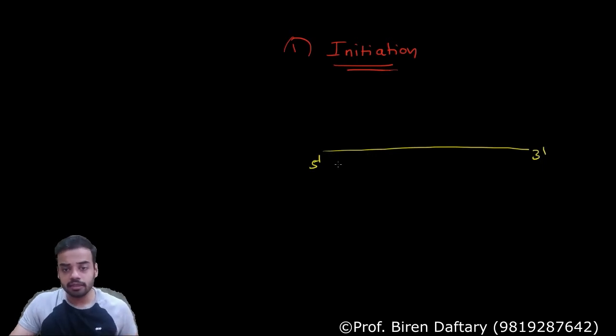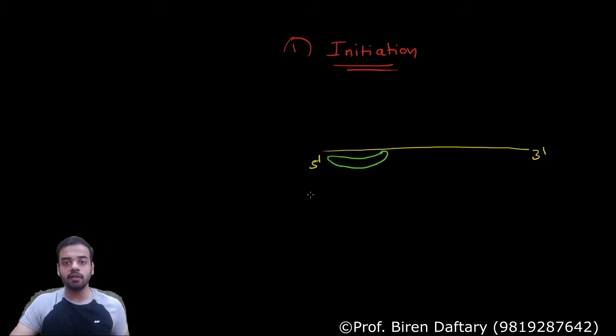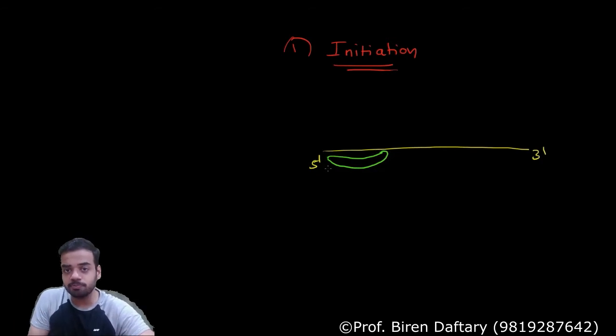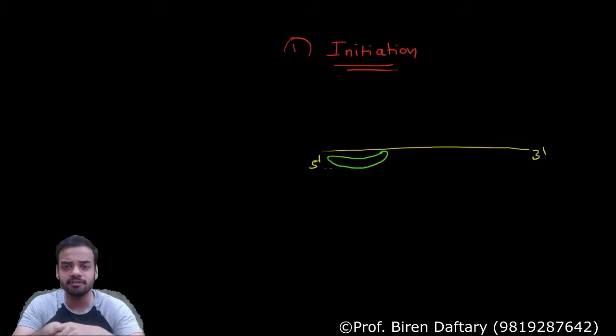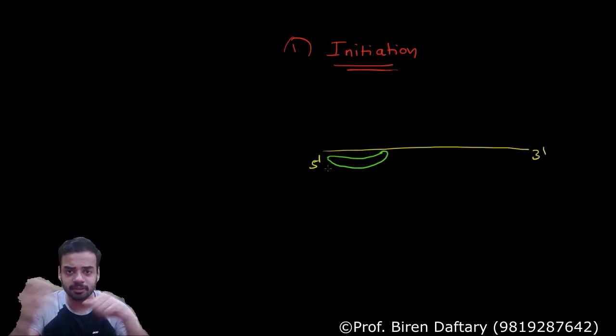Now suppose I attach this over here. The smaller subunit of the ribosome always attaches below the mRNA on the 5' end. Now how does the ribosome know which end is the 5' and which end is the 3'? Can you tell me? I have already explained this. How will the ribosome come to know which end is the 5', which is the 3'?